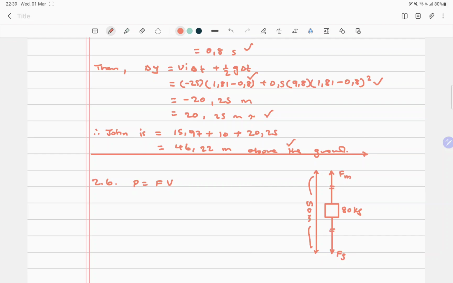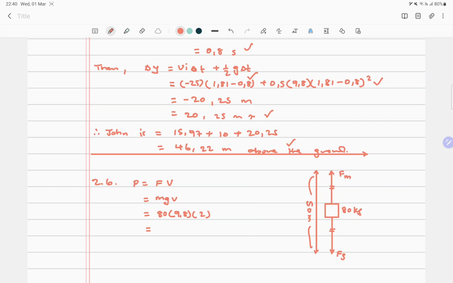So those forces are perfectly balanced. All right. So now it means that force of the motor is basically going to be essentially the force of gravity. So this is going to be mgv, which is going to be 80 times 9,8 times 2, which is that velocity. And then it's 80 into 9,8 into 2.